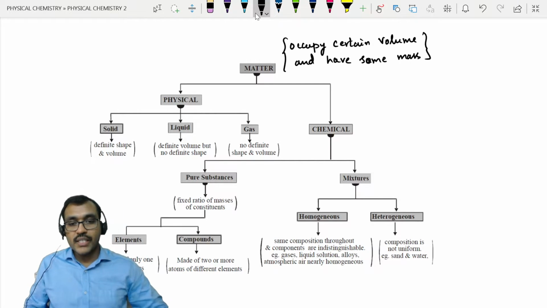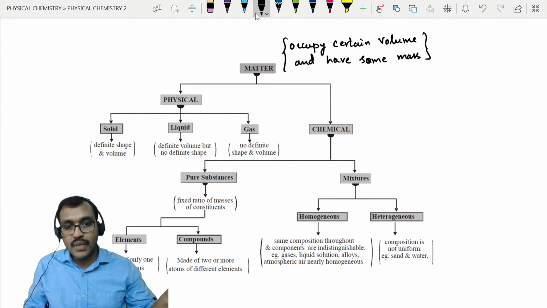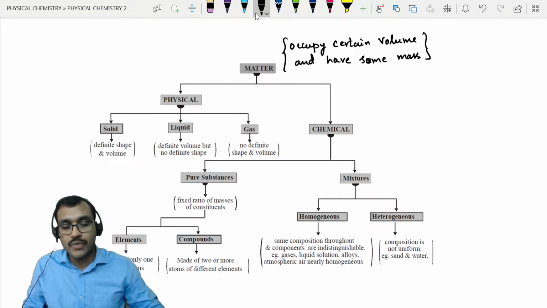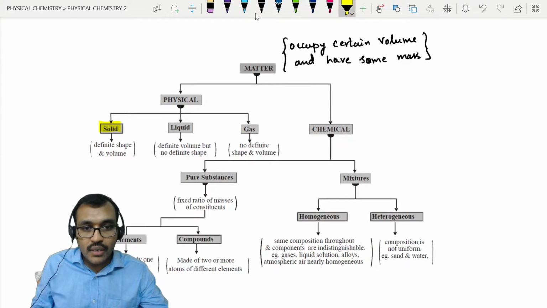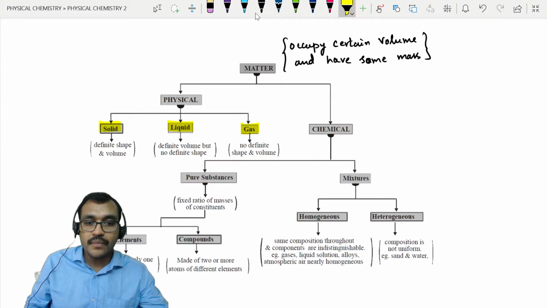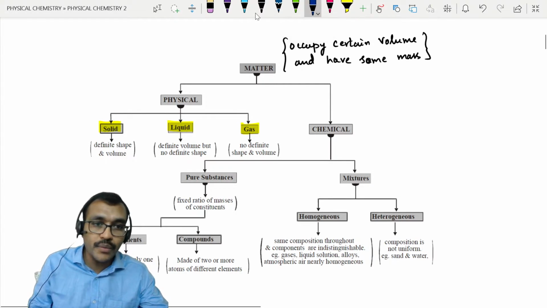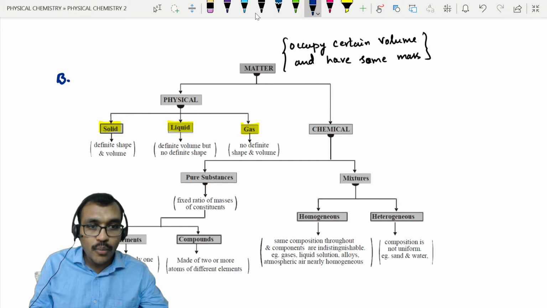This matter is classified into two forms: physical forms of matter and chemical forms of matter. Physical forms of matter are solid state, liquid state, and gaseous state. In addition to that, we have two more forms: Bose-Einstein condensate state and plasma state.